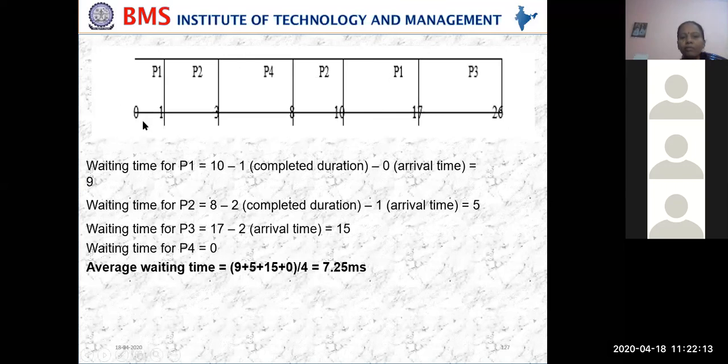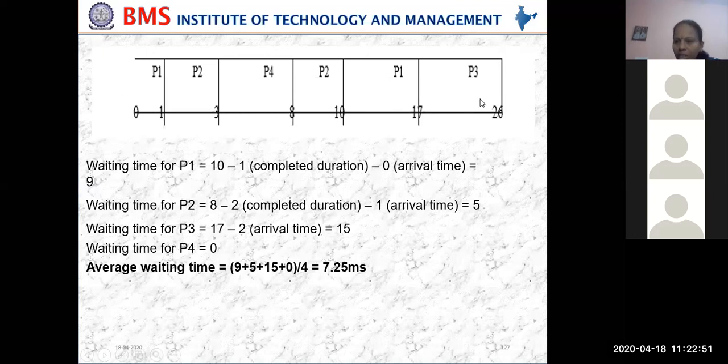First P1, for 1 millisecond P1 will be executing. And P2 will come because P2 has higher priority than P1. So P1 will be preempted, and P2 will be given time. Then the next in line will be P3. But P3 has lower priority than P2, so P3 will not be given CPU time. And P4 will come at 3 milliseconds. Compare P2 and P4, which has the higher priority? P4 has the higher priority, so P4 will be given the CPU time. Then after P4, P2 and P1 and P3.